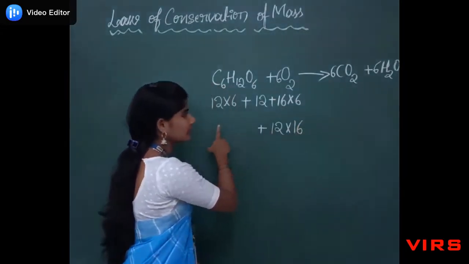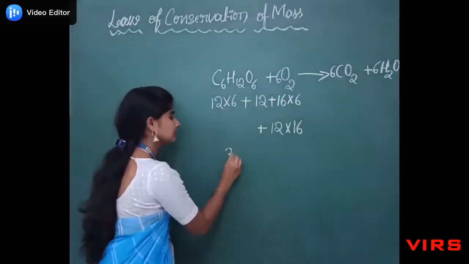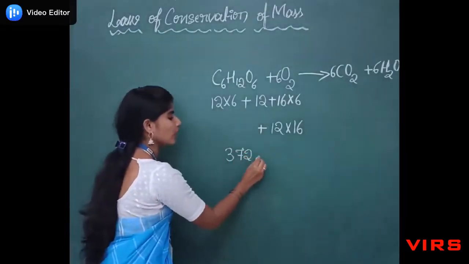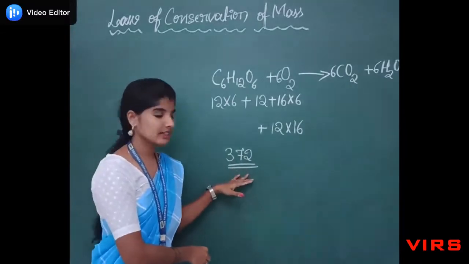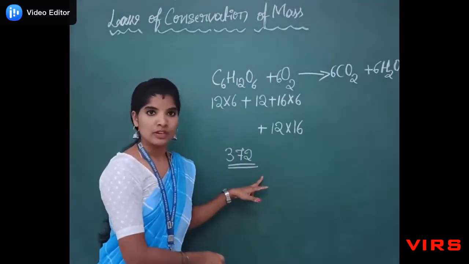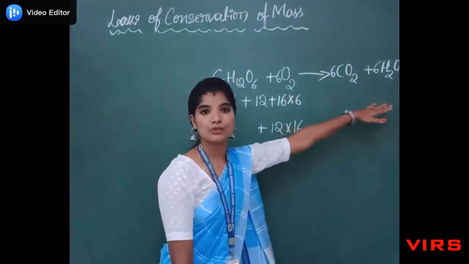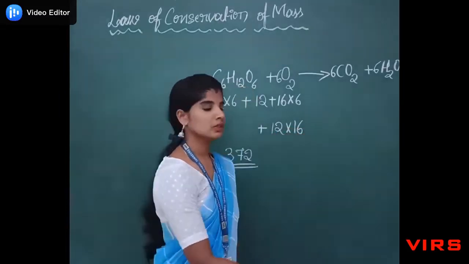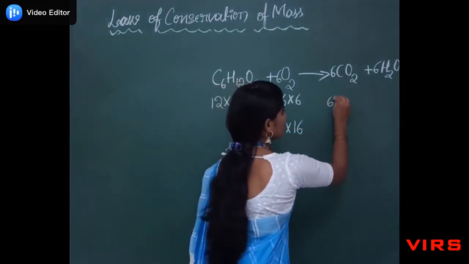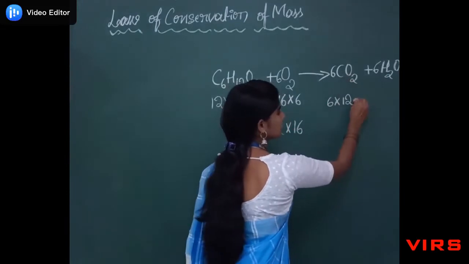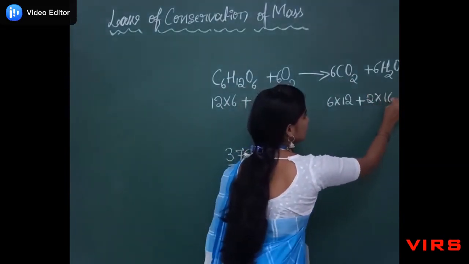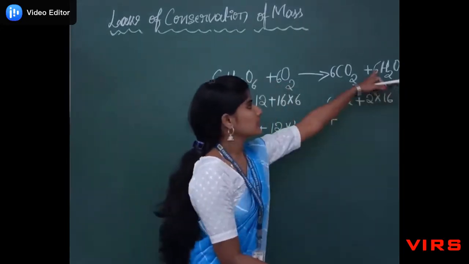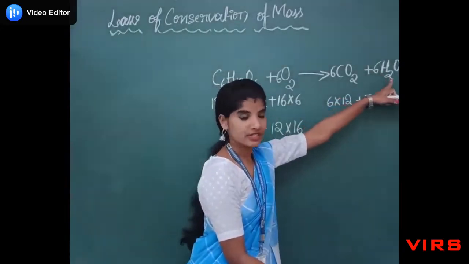So if you take the sum of this, we will get 372 as the mass. So the mass of the reactant is 372. Now we have to calculate the mass of the product side. So 6 into 12 plus 2 into 16, 16 plus 6 into 2, 12 hydrogens are there.